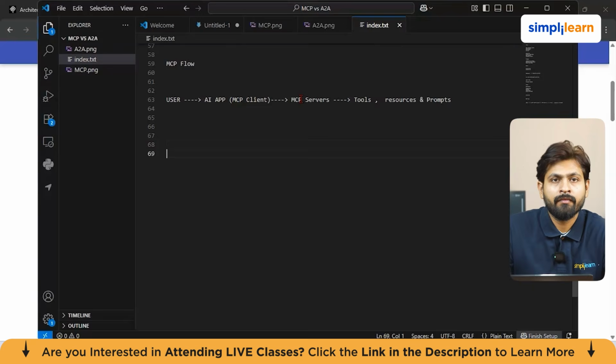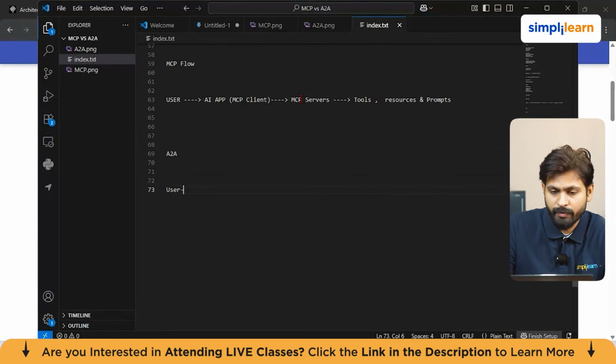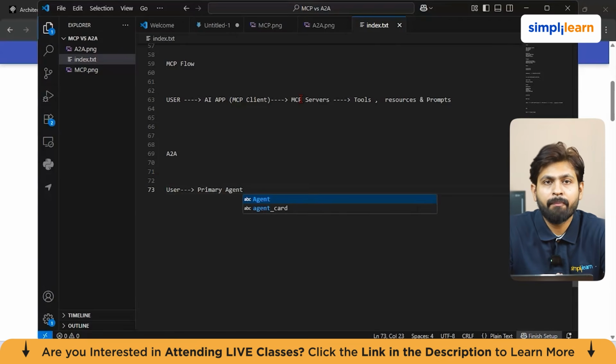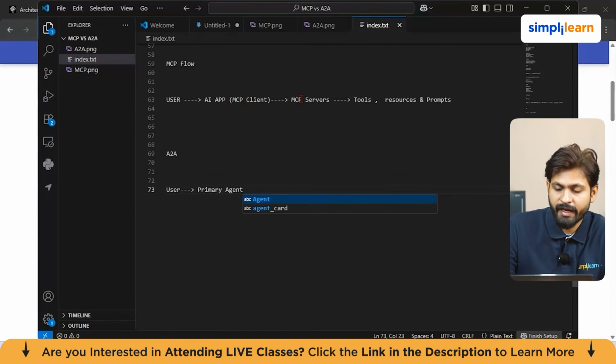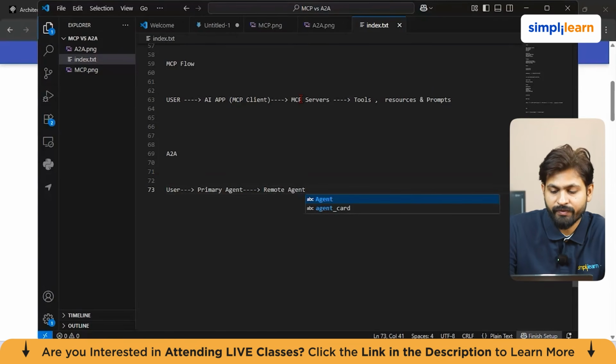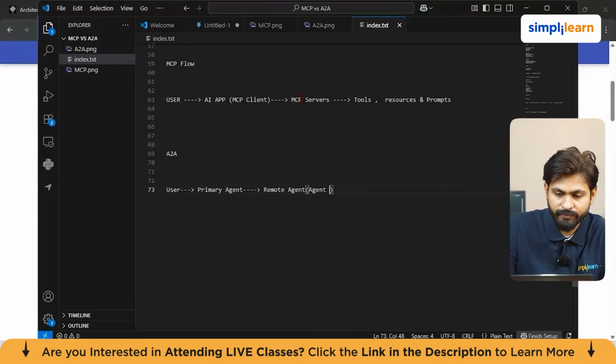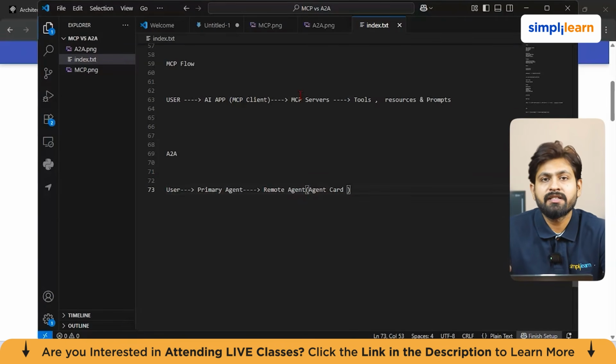So let's say in the A2A, what is happening, guys? Let's say the user is talking to a primary agent, and the primary agent discovers a remote agent using the agent card that we have discussed earlier. Now, the primary agent sends a message or task, and the remote agent works on it.